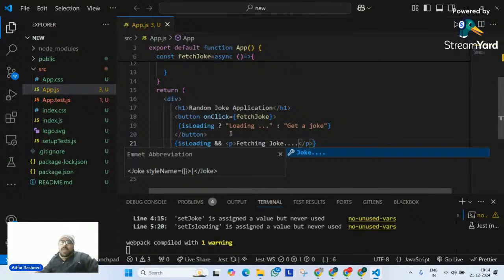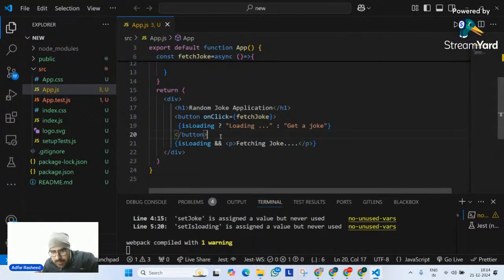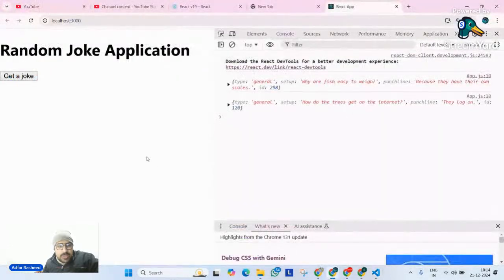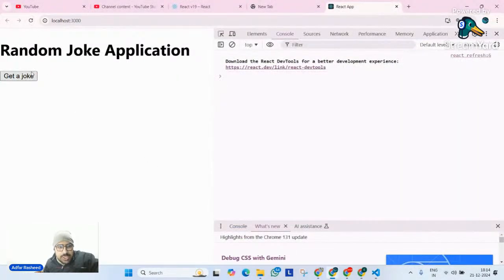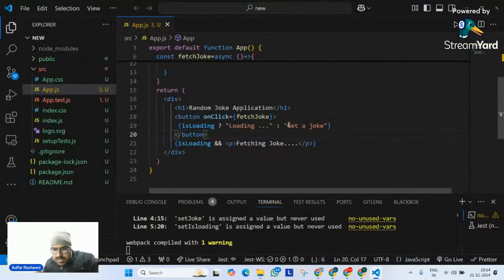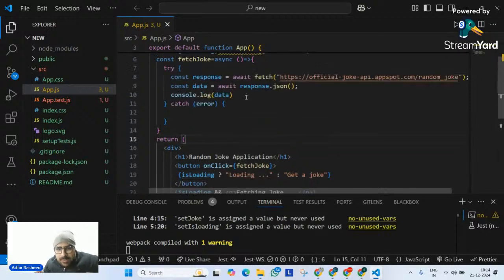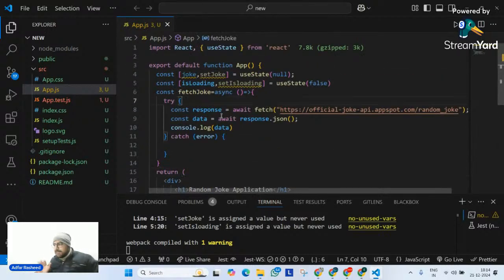Done. Now as of now, I know isLoading is false. That's why if I refresh my page, you can clearly see isLoading is false. It is saying getting a joke, and it is not displaying this. Why? Because this is not true, it's false. Perfect. Now what I will do is go here in this fetch joke.